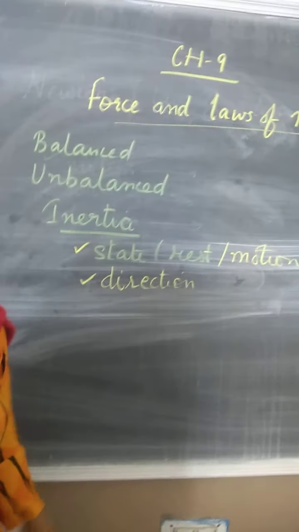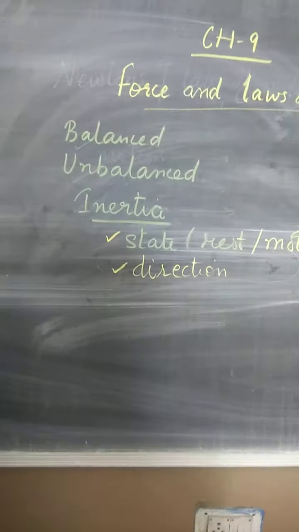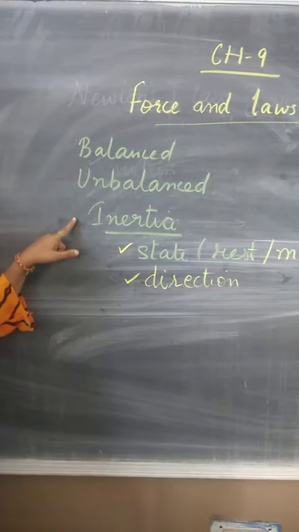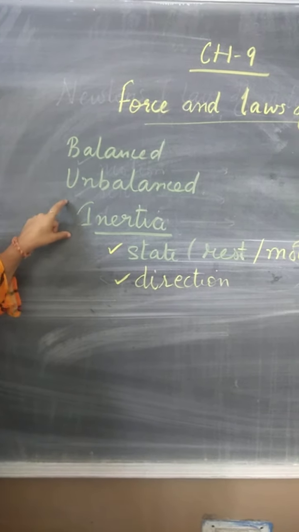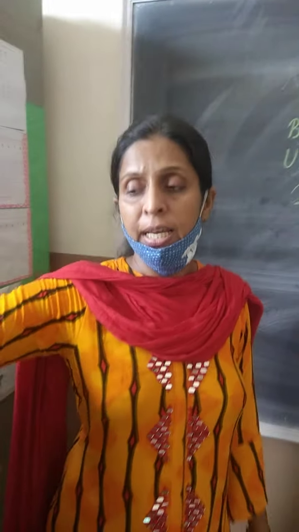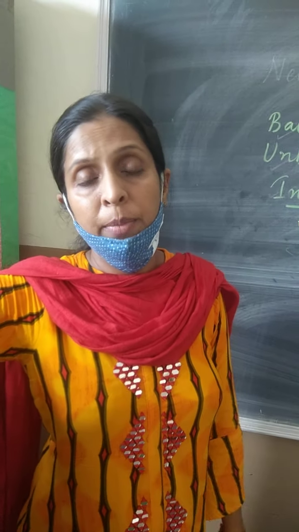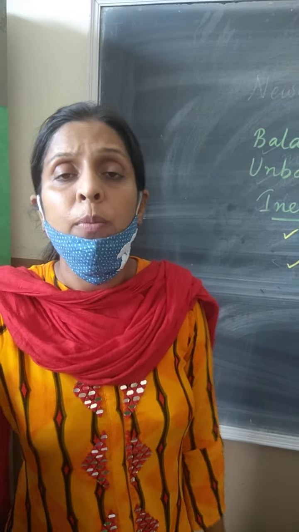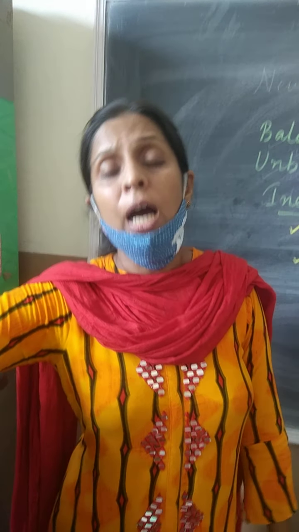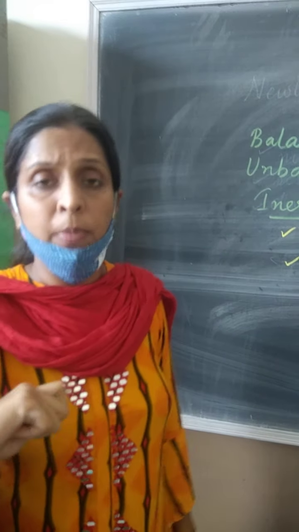Now, Newton gave 3 laws for moving bodies. Newton's first law of motion, second law of motion and third law of motion. Newton's first law of motion explains the property of inertia. It states that a body at rest remains at rest, whereas a body in motion will continue moving unless an external force is applied to it.